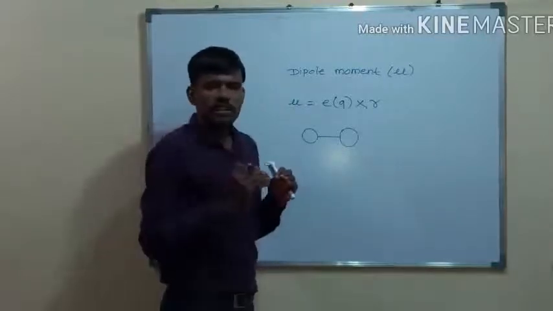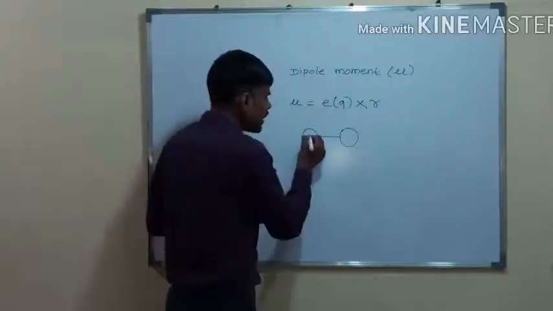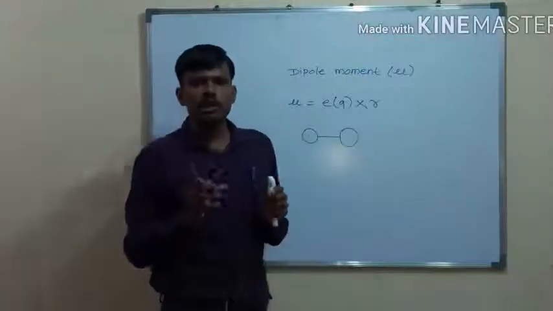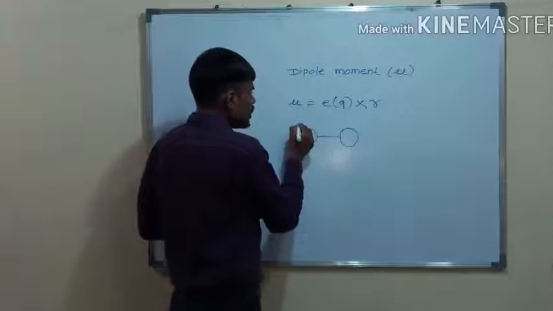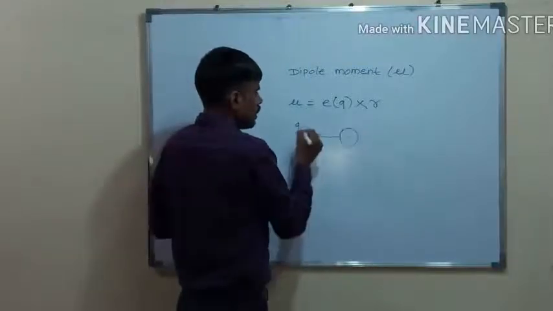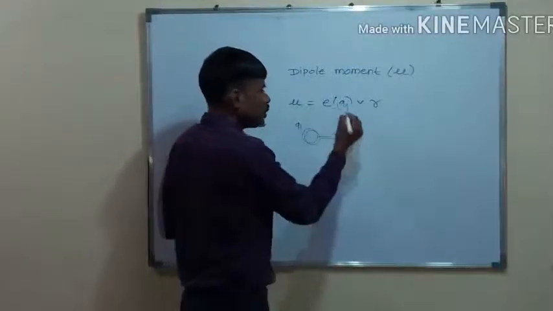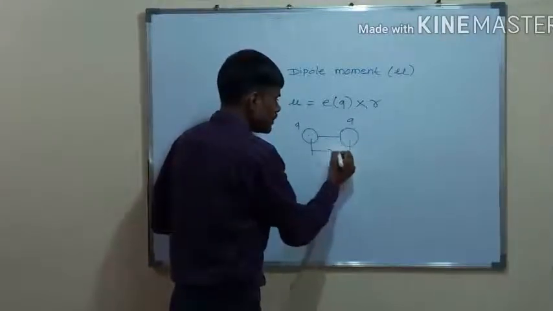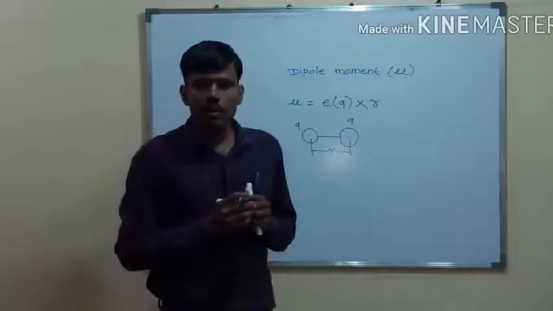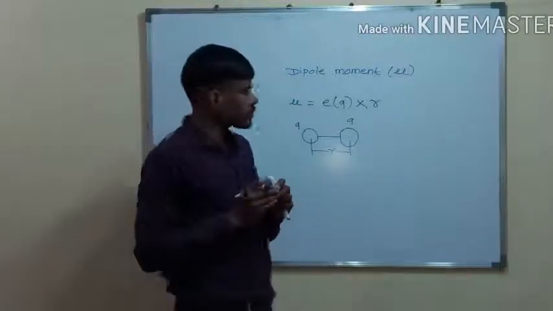If we consider a diatomic molecule, this molecule is made up of 2 atoms. Suppose the atoms have a charge Q, and the distance between these 2 atoms is R, which is equal to the bond length.